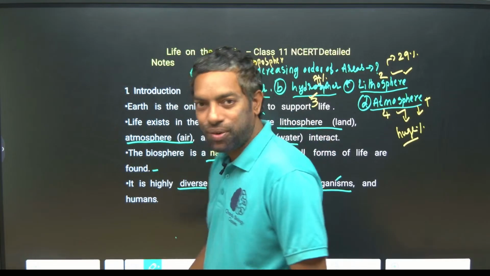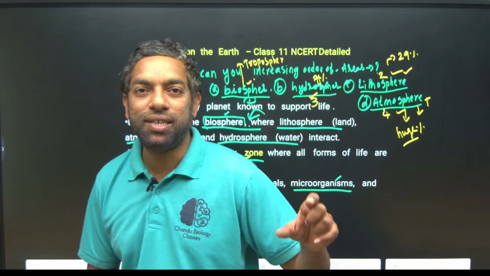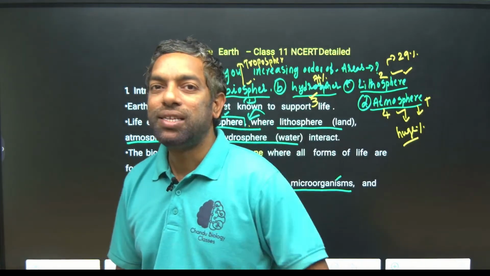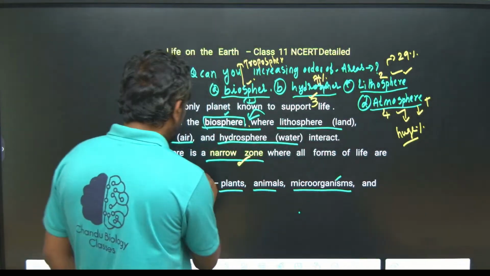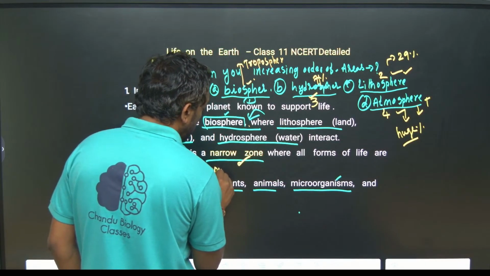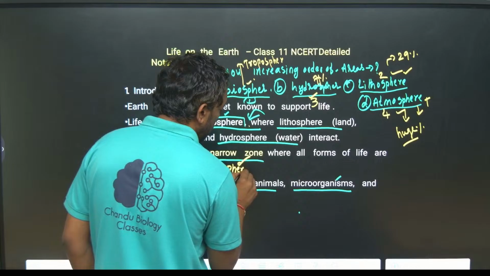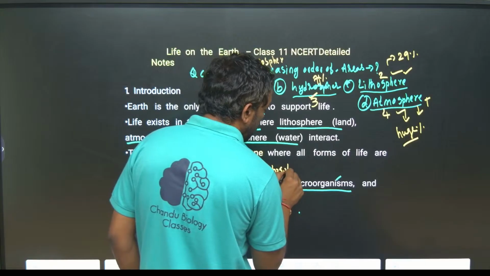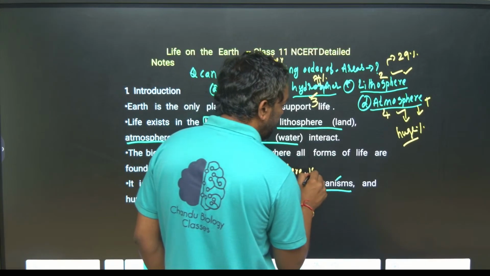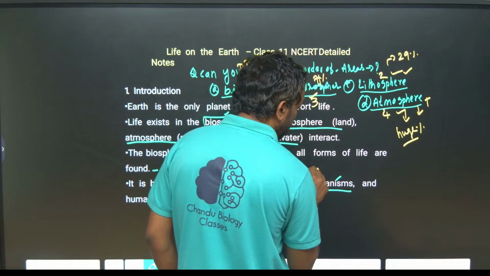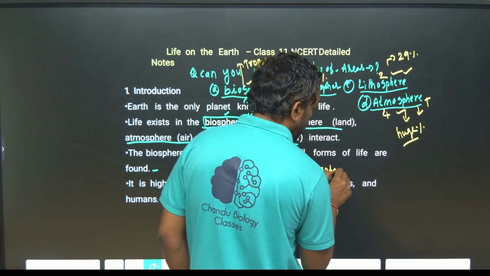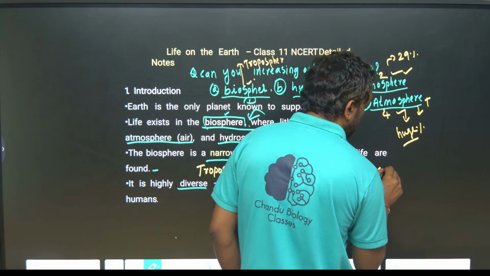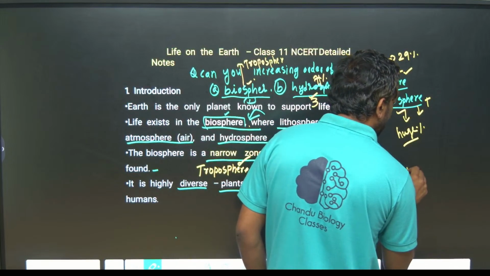They can ask another question: which one of the following layers of the atmosphere supports the biosphere? Only the troposphere supports the biosphere. The options are troposphere, stratosphere, ionosphere, thermosphere and exosphere.